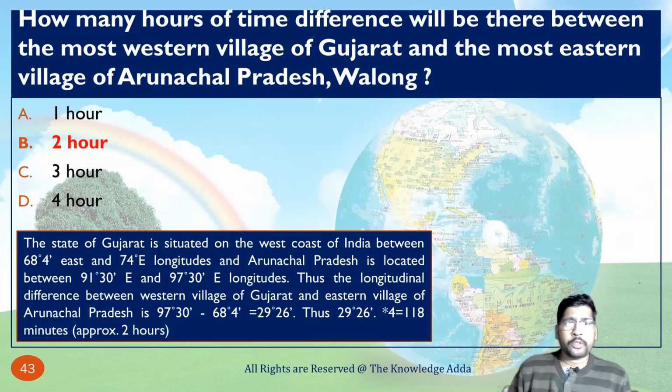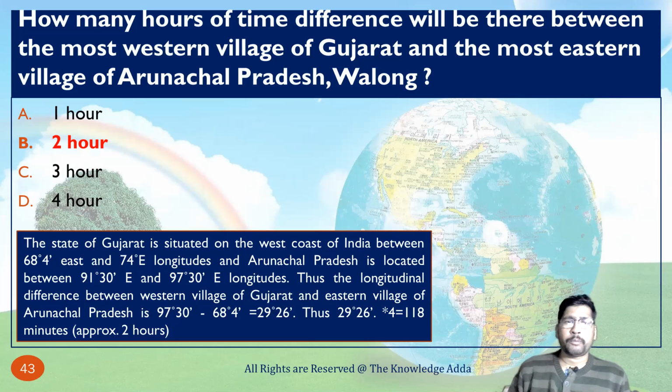Thus, the longitudinal difference between the western village of Gujarat and the eastern village of Arunachal is 97 degree 30 minutes minus 68 degree 4 minutes. When we subtract, we get 29 degree 26 minutes. And when you calculate in minutes, we get 118 minutes, which is approximately 2 hours.